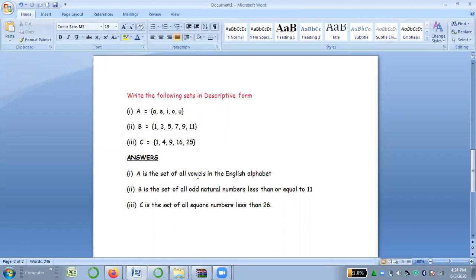I will tell you about squares. I think I have told you in class 6 as well: the numbers which are multiplied by themselves, that is called a square. Just like 2 multiplied by itself is 4, 3 multiplied by itself, its square is equal to 9, and 4 multiplied by 4 is equal to 16. So I think I am clear to you till this point.